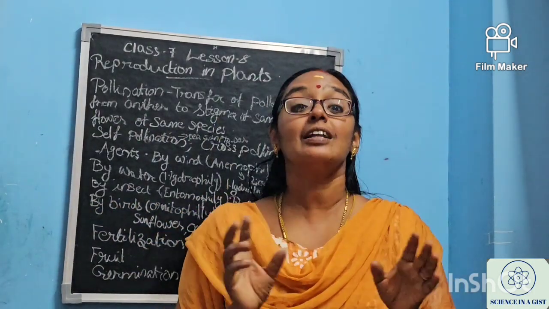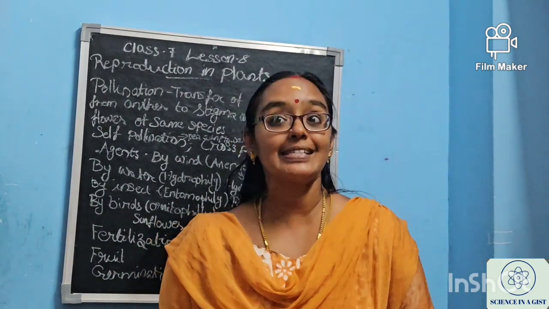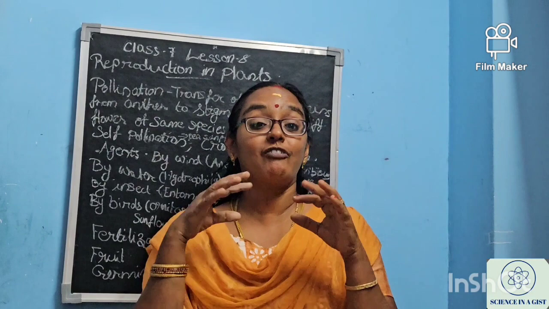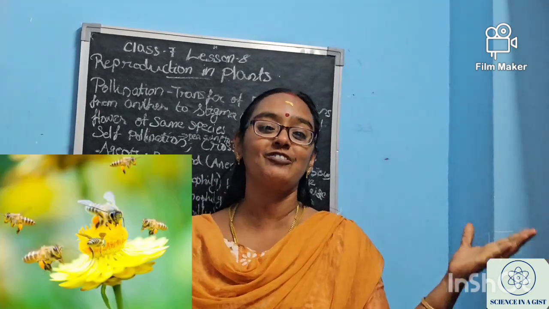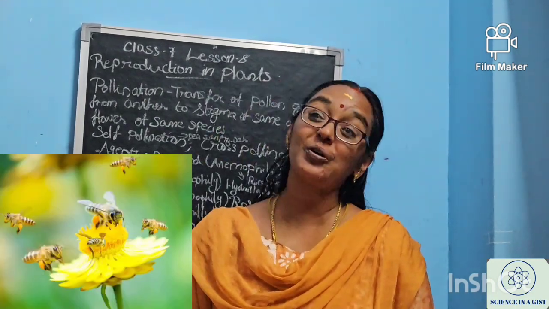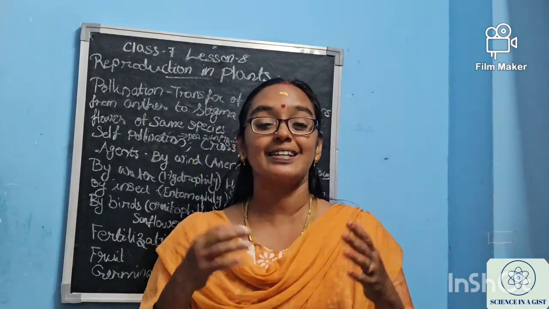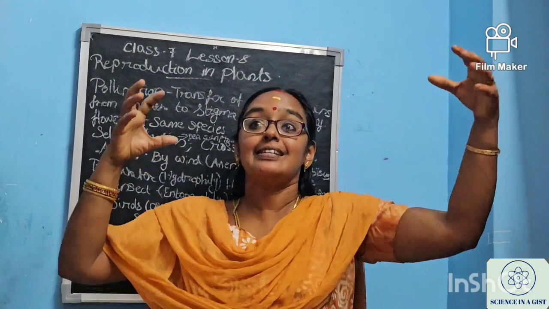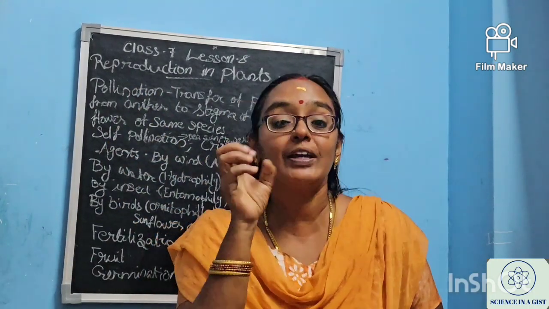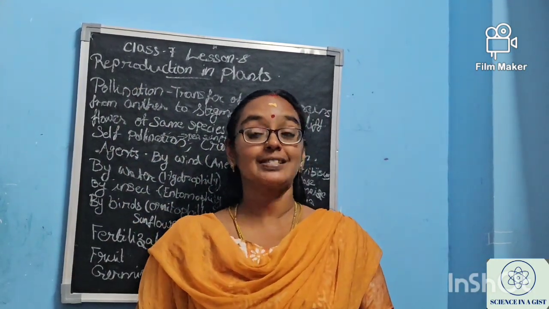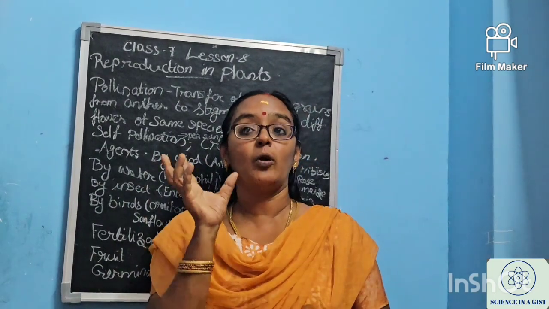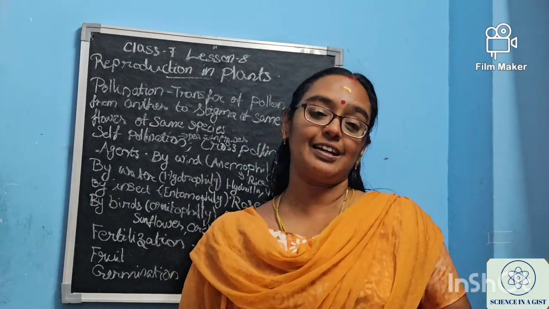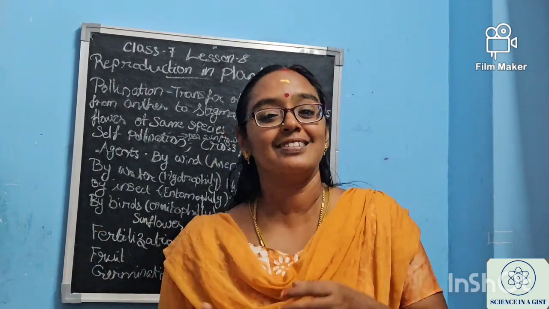Okay, insects are some other agents. Why insects? How can they be attracted? For attracting the insects, the flower's petals are so wonderful and beautiful, isn't it? For rose, jasmine and hibiscus and all, the flower itself is so attractive. So the insects will be attracted and the flower will give some scent. Okay, some smell will be coming, and not only that, nectar will be there inside. For drinking this nectar, our poor insects will be coming and sitting over it.